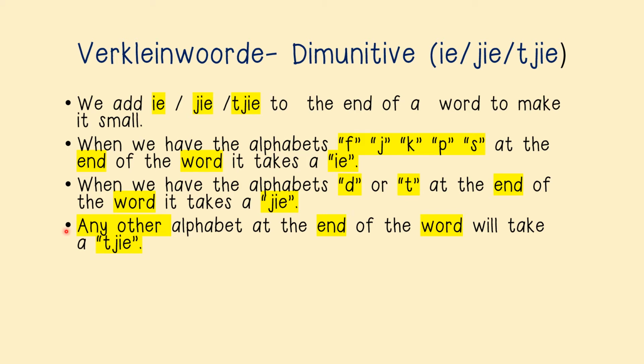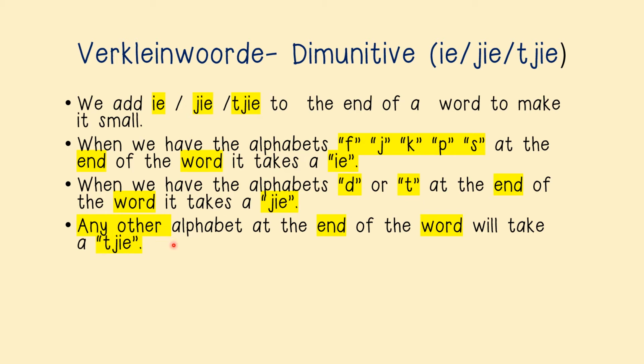Okay? When we have the alphabets D or T at the end of the word, it takes a JIE, the JIE without the T in front of it. So it's just going to be the J-I-E.